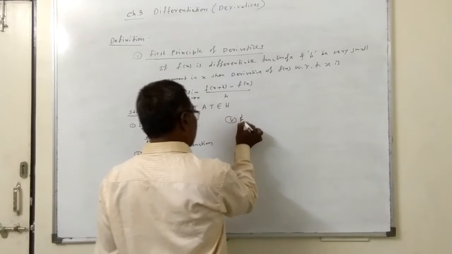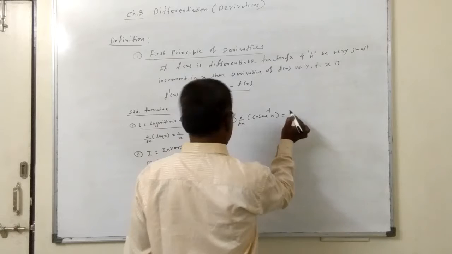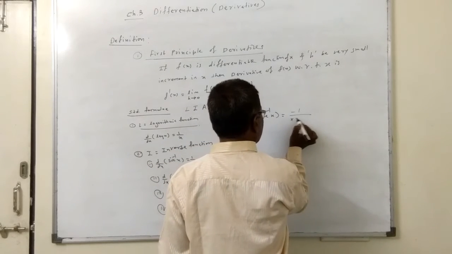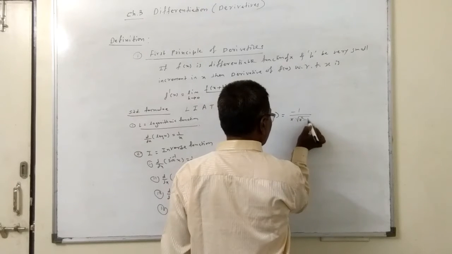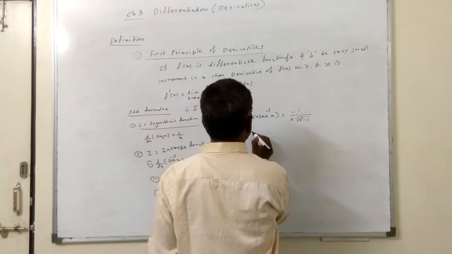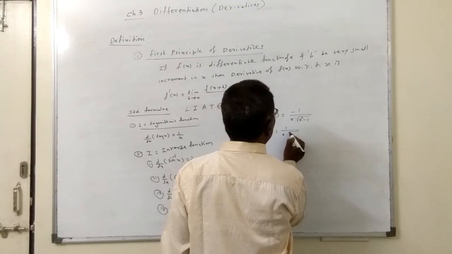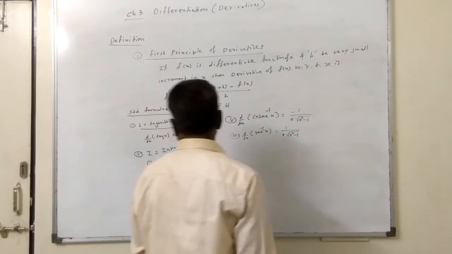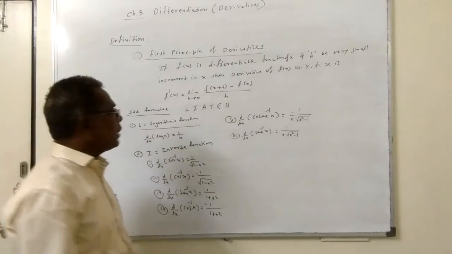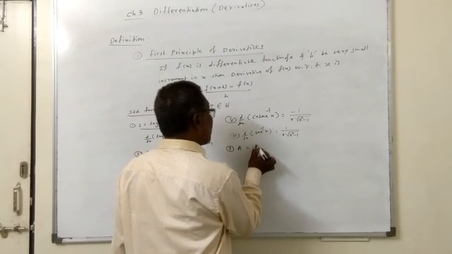The fifth formula: d by dx of cosec inverse x is minus 1 upon x under root x square minus 1. The sixth formula: d by dx of sec inverse x is 1 upon x under root x square minus 1. So in total, 6 formulas for inverse functions and 1 formula for the logarithmic function. Now the next function, A, means algebraic function.